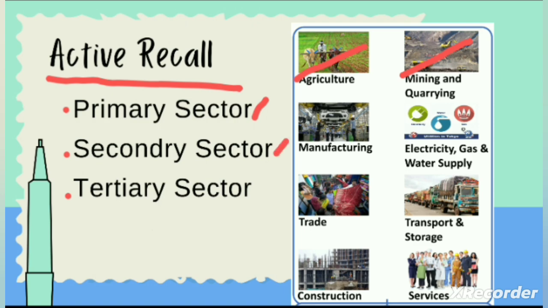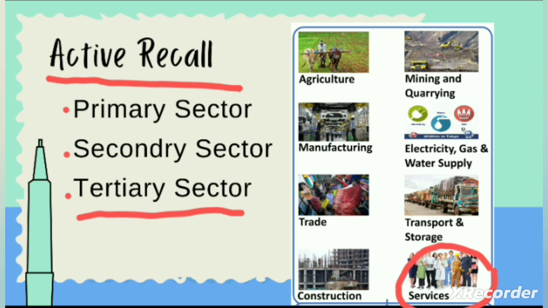In the secondary sector, the raw material is used to form new things. For example, manufacturing, construction and electricity, water and gas supply, where the primary produce is used to make new things. And in the tertiary sector, services are provided. The services are either professional services or unskilled services. Professional services include teaching, services in the IT sector, medical services and engineering services.